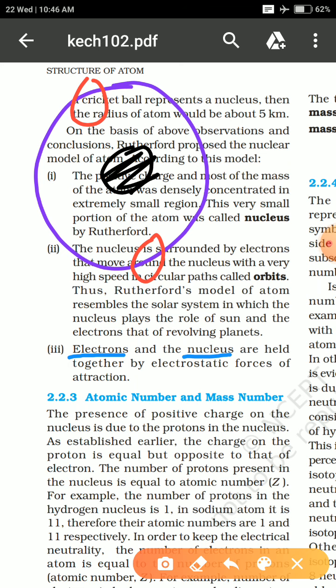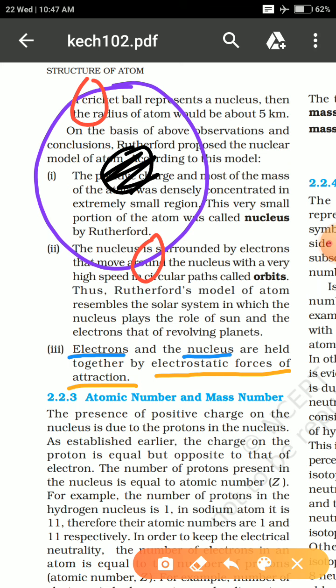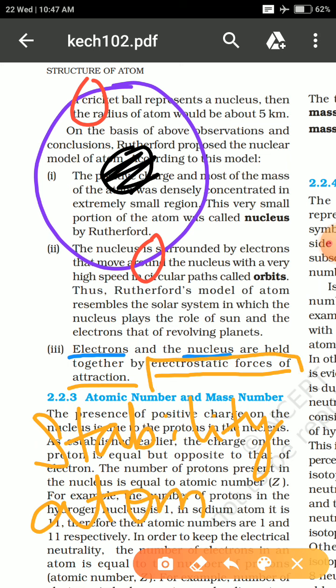These electrons and nucleus will have an electrostatic force of attraction, and this electrostatic force of attraction maintains the stability of the atom. If the atom is stable, it is because of this electrostatic force of attraction.